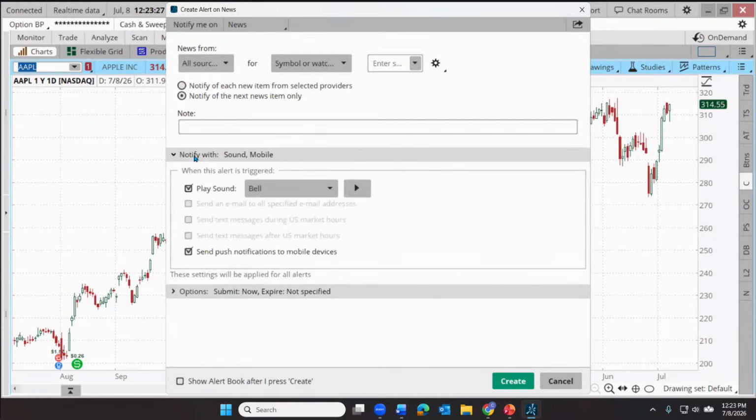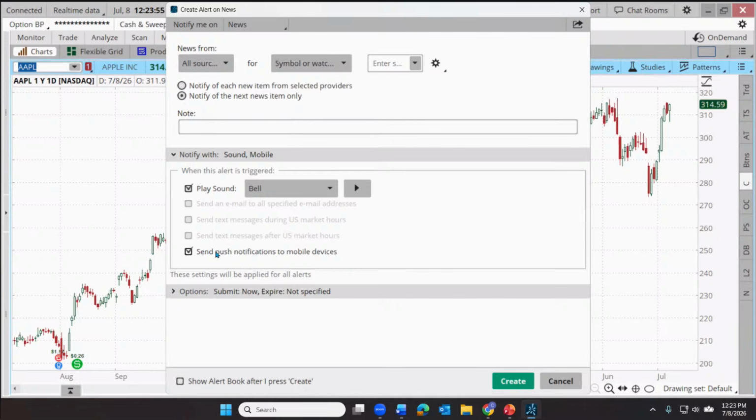Then we can tell the system, how do we want to be notified? Well, if we happen to be on Thinkorswim at the moment, it can play a little sound for us. Could be a bell, or we can get what are called push notifications. Push notifications is like a text or an email. Now, I could set that up. I actually haven't done that. Haven't even set this account up to receive those sorts of notifications.